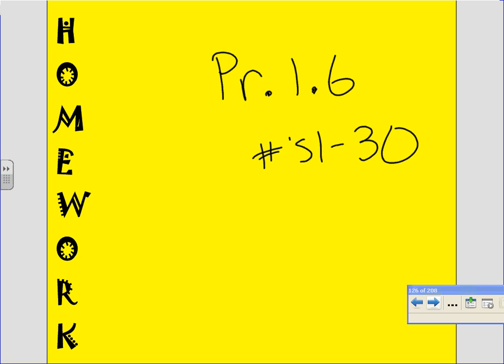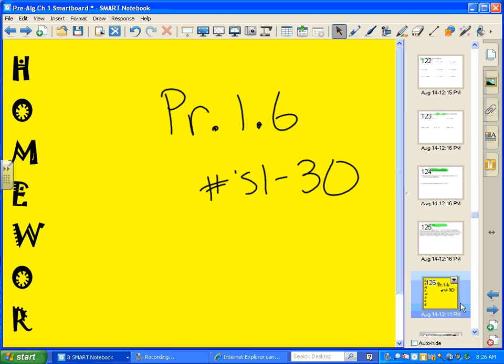Tomorrow in class, we're going to do practice with 1.5 and 1.6 because I want to make sure we have class time so I can help anyone that needs help. Okay, so I have some harder worksheets we're going to do tomorrow in class to practice adding and subtracting integers. Okay, go ahead. When you guys are ready, good job today.